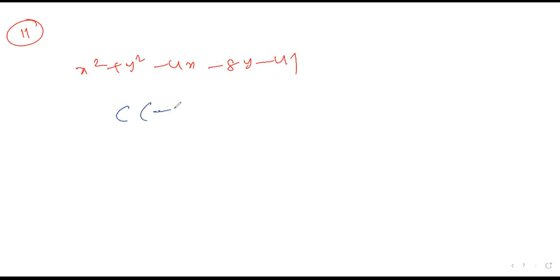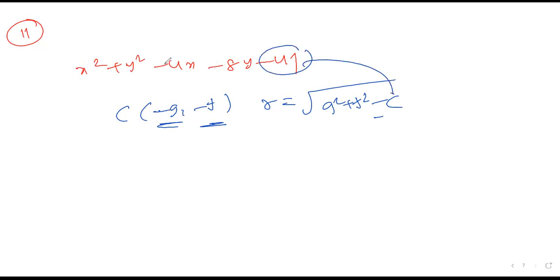Now I'll go to question number 11. Find the center and radius of a circle in the following equations. The first equation is x square plus y square minus 4x minus 8y minus 41 is equal to 0. They're asking for the center, minus g comma minus f, and the radius, which is under root of g square plus f square minus c. You need to calculate it. The requirement is g, f and c, because c is the constant value. When you're doing the calculation, 2g is the x coefficient and 2f is the y coefficient. And one more interesting thing: the coefficient of x square and y square should always be 1.